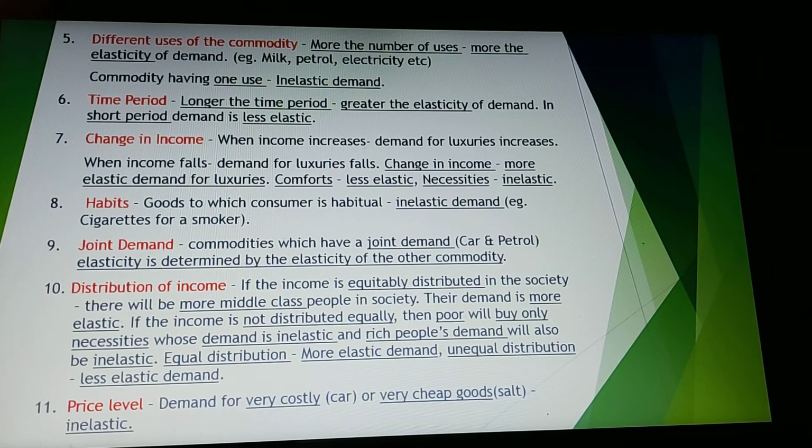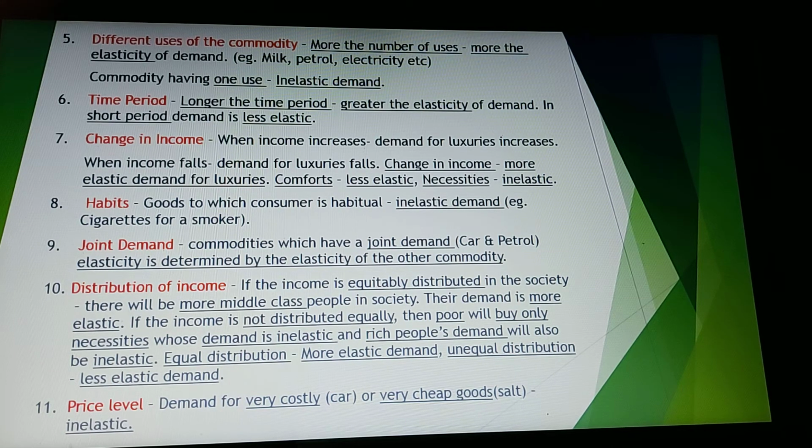The next is different uses of the commodity. If a commodity has many uses, its elasticity of demand will be more. If we take commodities like milk, petrol, electricity, these have many uses. Now let's take electricity. If its price decreases, we will use a lot of appliances, we will use a lot of electricity, its demand will increase. And if it becomes very expensive, then we will use it more judiciously.